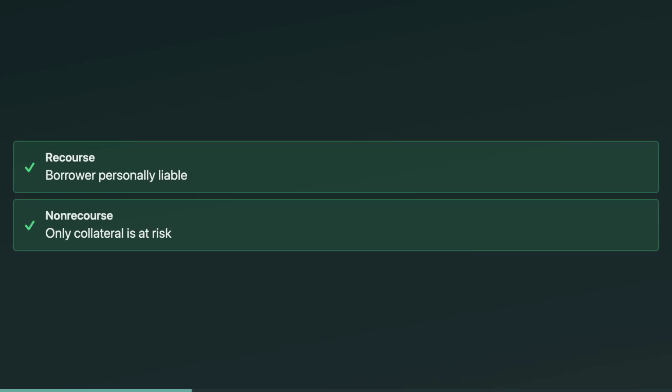Here's the key split. Recourse debt means you're personally liable. The lender can come after you beyond the collateral. Non-recourse means the lender's only remedy is taking the collateral. On exam questions, look for phrases like personally liable or lender can pursue other assets. If you miss this step, you'll put the wrong amount in COD income and the wrong amount in sale proceeds.